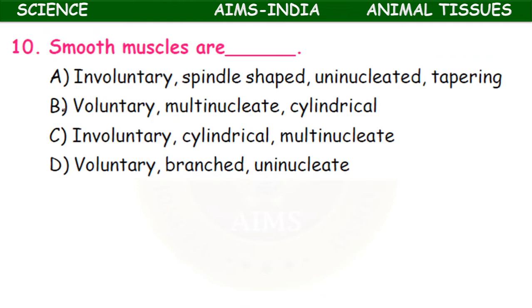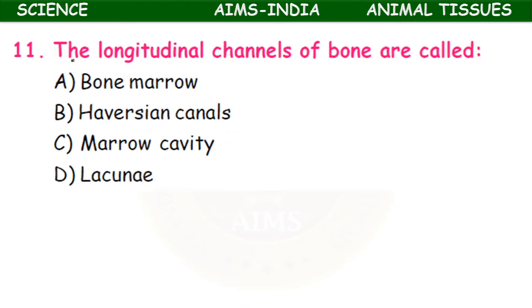Smooth muscles are involuntary, spindle shaped, uninucleated, tapering; voluntary, multinucleate, cylindrical; involuntary, cylindrical, multinucleate; voluntary, branched, uninucleate. So these smooth muscles are involuntary, spindle shaped, uninucleated and tapering.